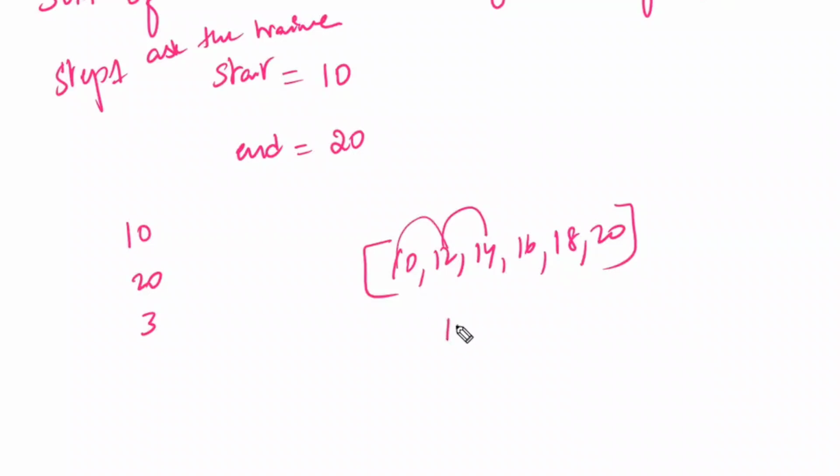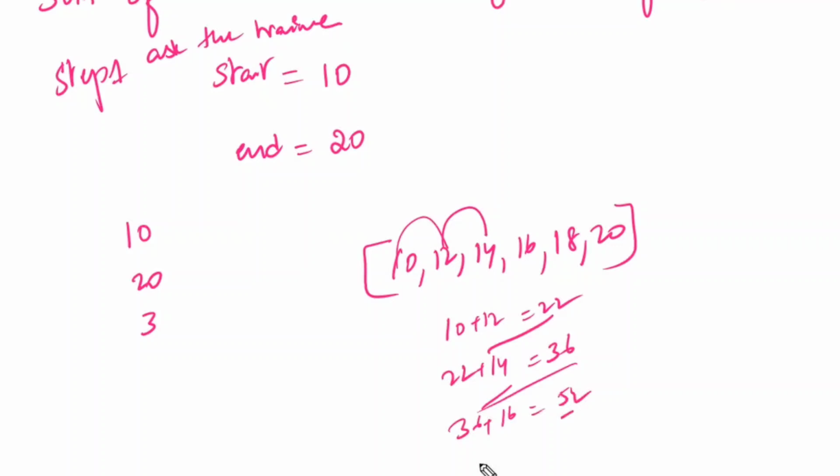First 10 plus 12, 22. 22 plus 14 is 36. That same 36 plus 16 is 52. 52 plus 18 is 70. 70 plus 20 is 90. This is what you have written in the notes.